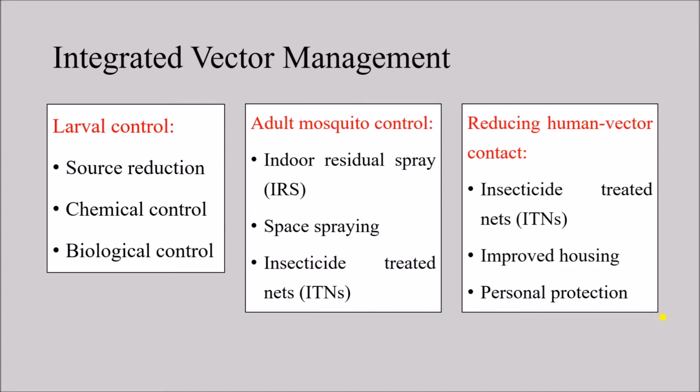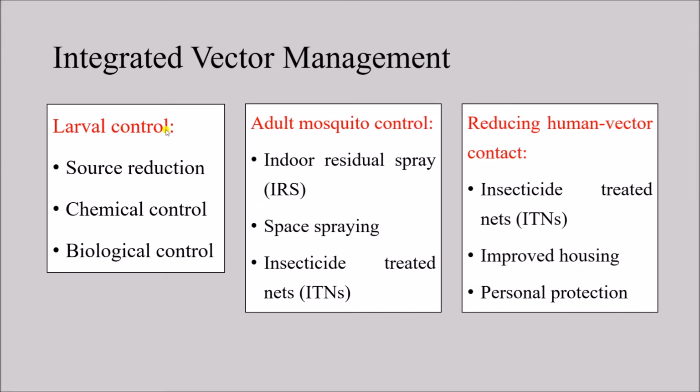Integrated vector management comprises larva control, adult mosquito control and reducing human vector contact. The first two, larval control and adult mosquito control, are basically controlling the vector itself at its larval stage as well as its adult stage. And also we can try to reduce the human mosquito interaction.